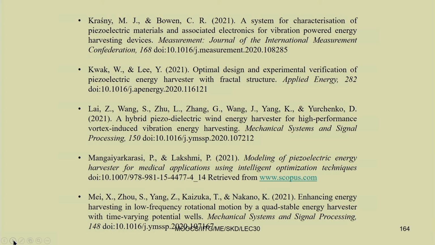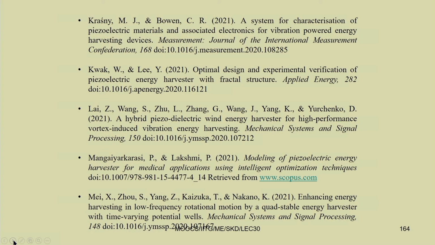Then optimal design and experimental verification of a piezoelectric energy harvester with fractal structure, published in Applied Energy. You can go through this one also. A hybrid piezoelectric wind energy harvester for high performance vortex induced vibration energy harvesting. Here the galloping method is used for harvesting the energy. Then modeling of a piezoelectric energy harvester for medical applications using intelligent optimization techniques.